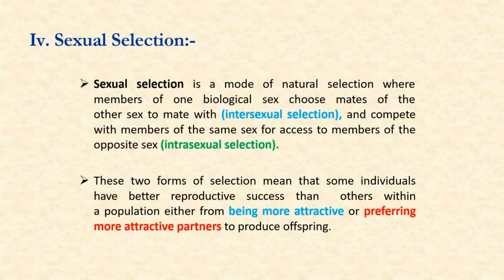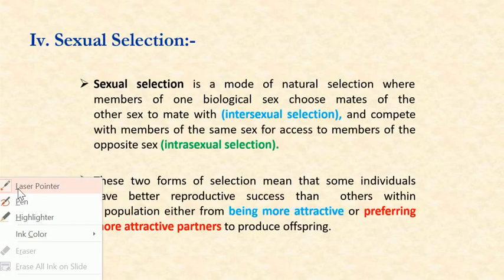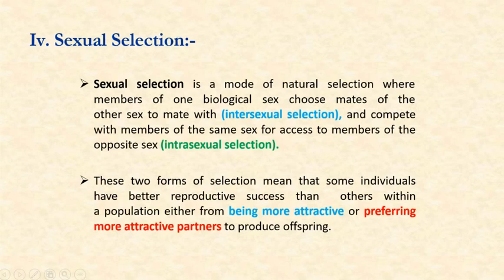Okay, so this phenomenon is called sexual selection, and due to this type of sexual selection, preferred mating takes place between the members of the same species.